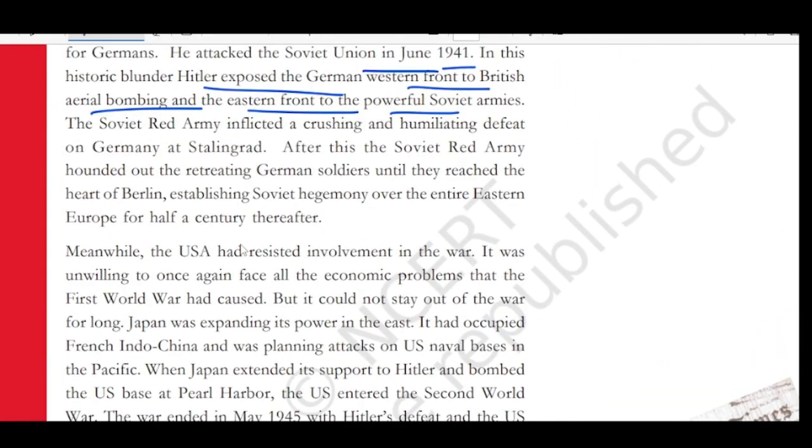The Soviet Red Army inflicted a crushing and humiliating defeat on Germany at Stalingrad. After this, the Soviet Red Army hounded the retreating German soldiers until they reached the heart of Berlin, establishing Soviet hegemony over the entire Eastern Europe for half a century thereafter.